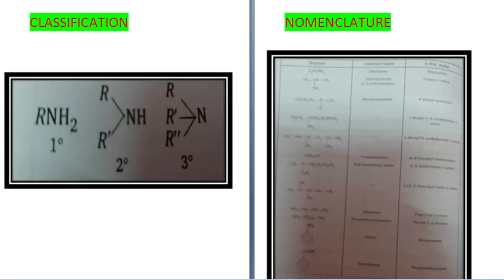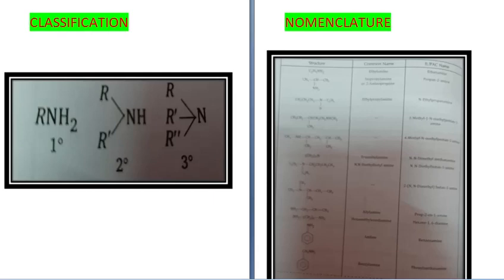The common name is ethyl amine because you have an ethyl group as the alkyl group, but the IUPAC name is ethanamine. So in this way you just have to see the alkyl group and add amine to it. Like CH3CH(NH2)CH3, the common name is isopropyl amine or 2-aminopropane, but the IUPAC name is propan-2-amine. Now in this way you can go through the various examples and see the nomenclature